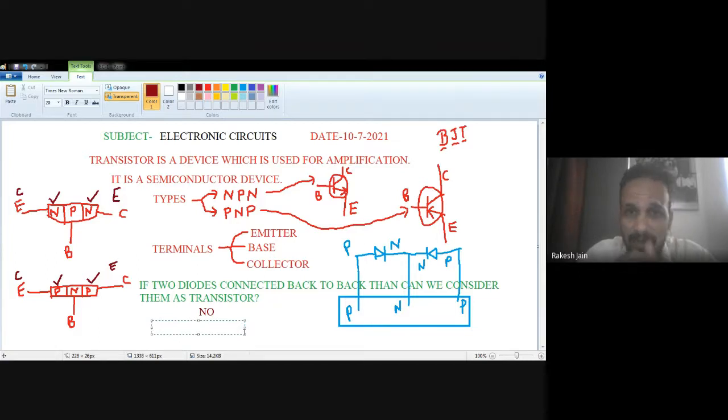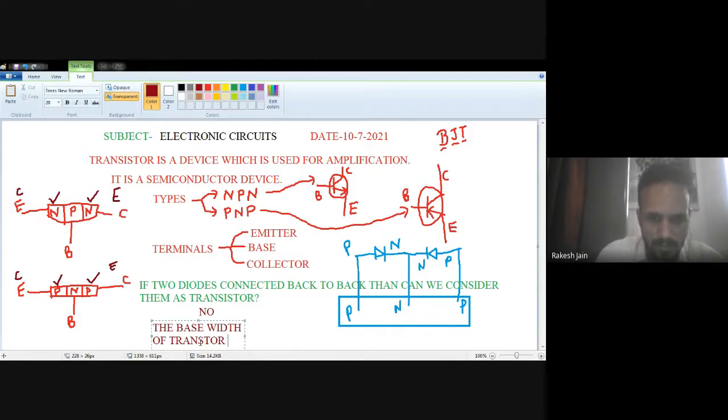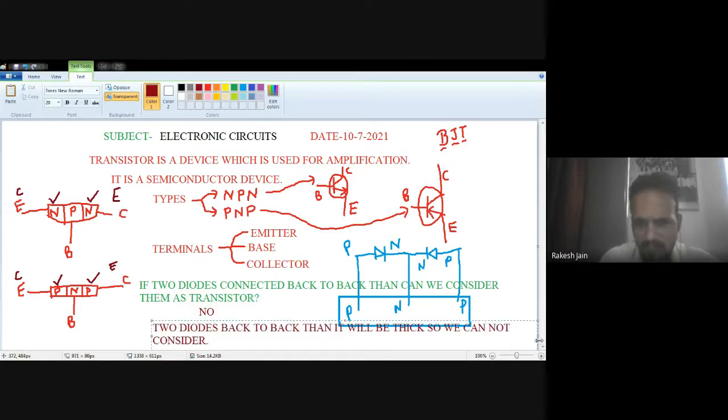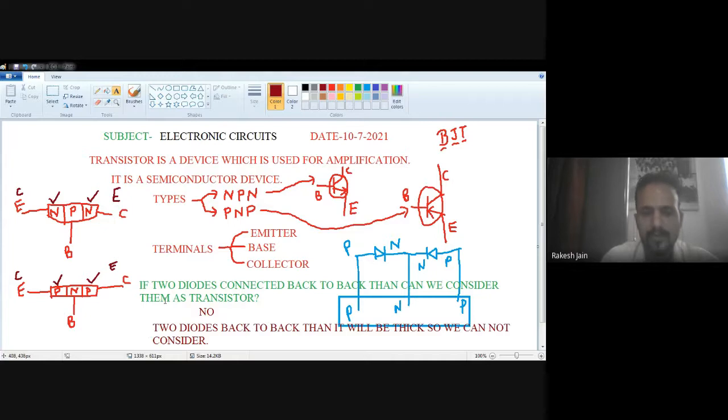The base width of a transistor has to be thin, but if we connect two diodes back to back, then it will be thick. So we cannot consider it a transistor.